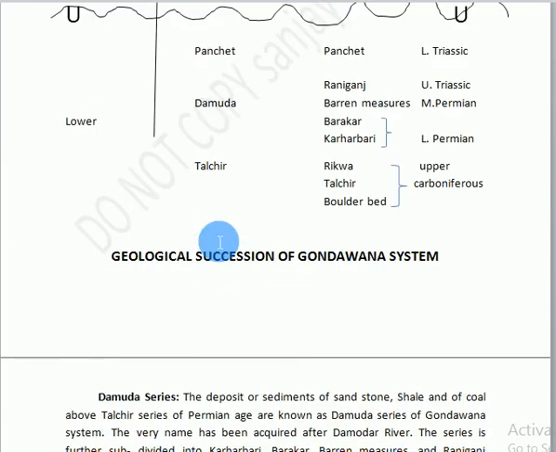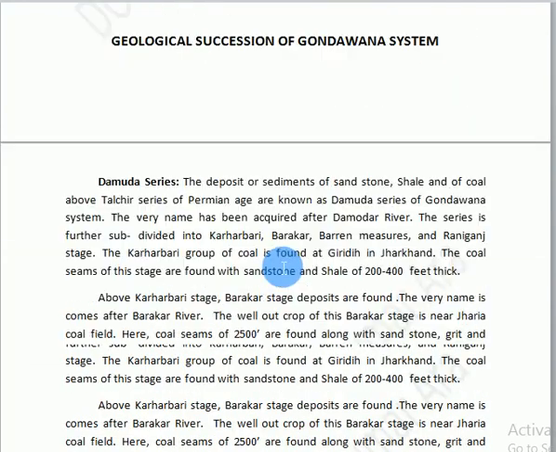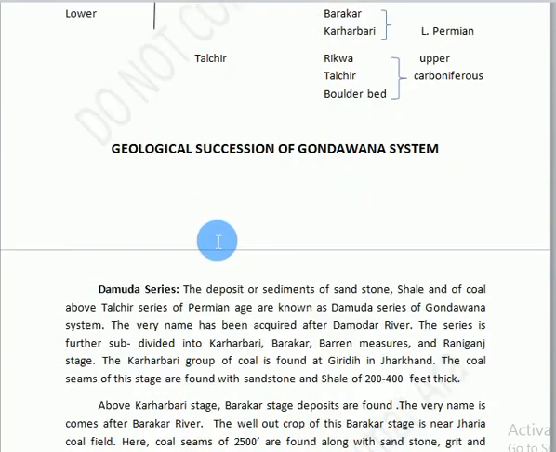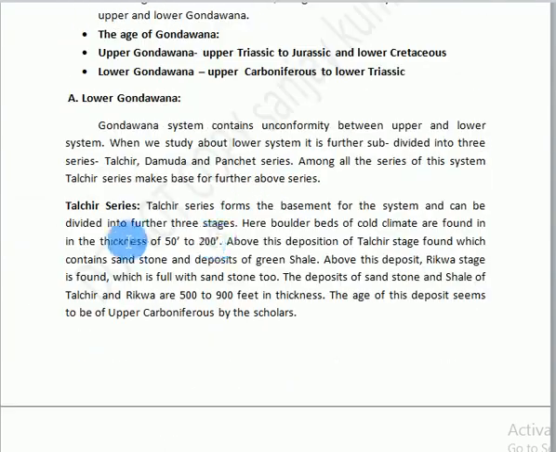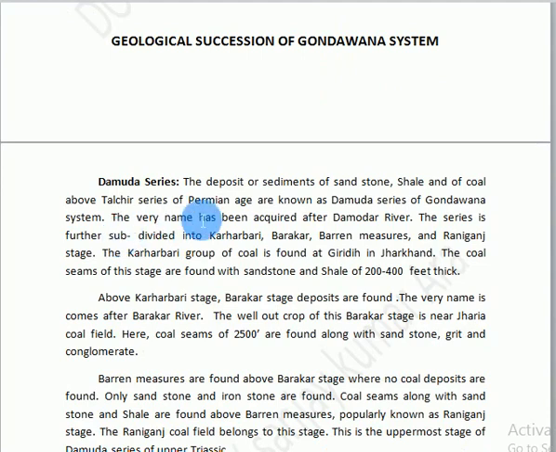If we further study the Damoda series, Talchir series we have already discussed. Damoda series, the deposit or sediments of sandstone, shale and coal above Talchir series of Permian age are known as Damoda series of Gondwana system. The very name has been acquired after Damodar river of Jharkhand. The series is further subdivided into Karharbari, Barakar, barren measures and Raniganj stage.